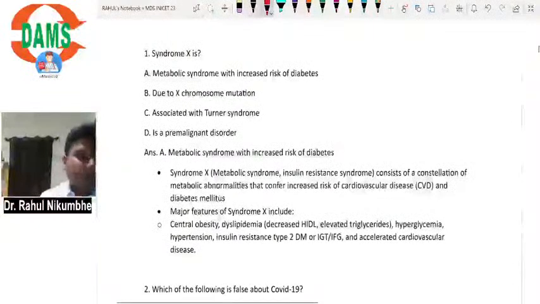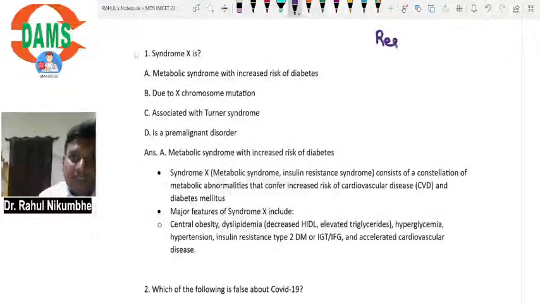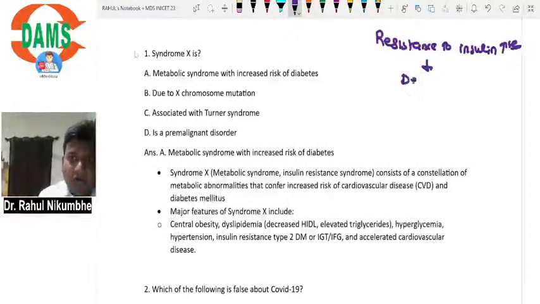What is syndrome X? This syndrome X is mainly because of obesity. Because of obesity, resistance to insulin increases. When resistance to insulin increases, demand of insulin increases.